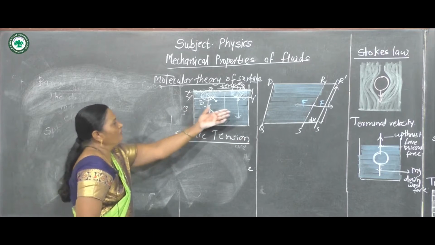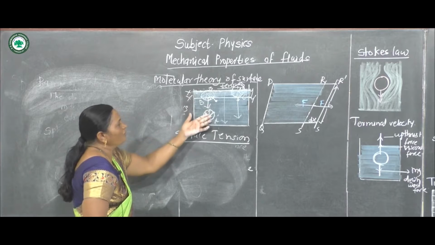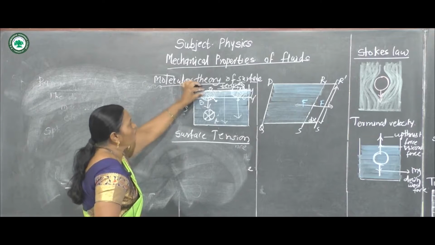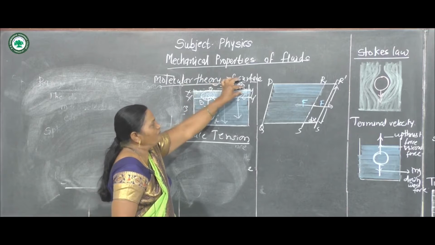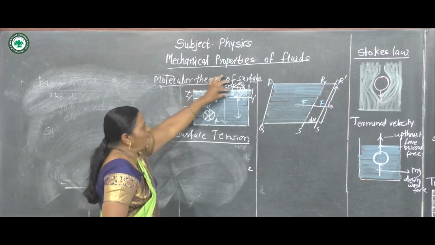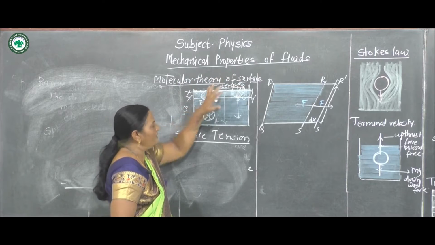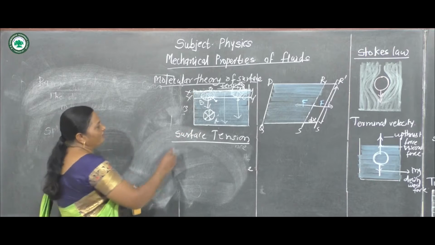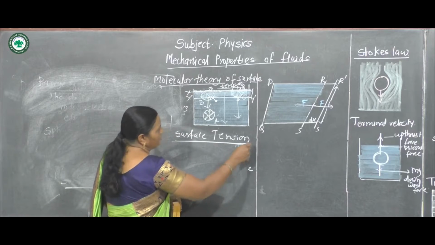See, there are a number of molecules. These molecules try to go inside the liquid. The number of molecules on the surface film decreases. Therefore, the upper surface of the liquid behaves as an elastic membrane. It is under tension and it is called surface tension.